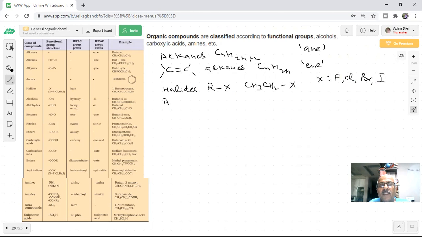Alcohols, when we discussed, classification of alcohols is based on the ROH group. So you are saying NH2, N plus 1 OH, and you have so many examples of these, students. Here you can see the last letter used in the suffix, I have given it in the table: ol.